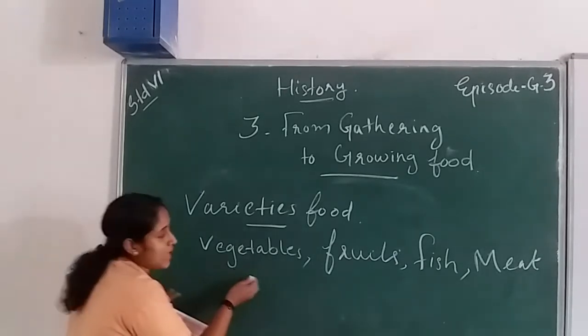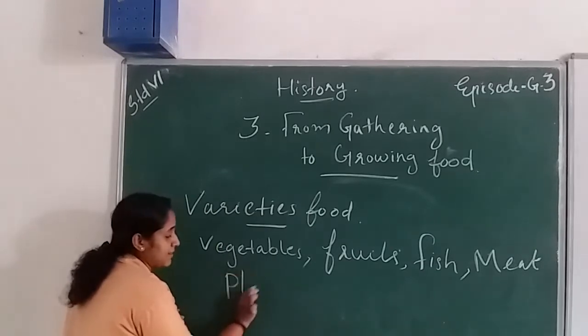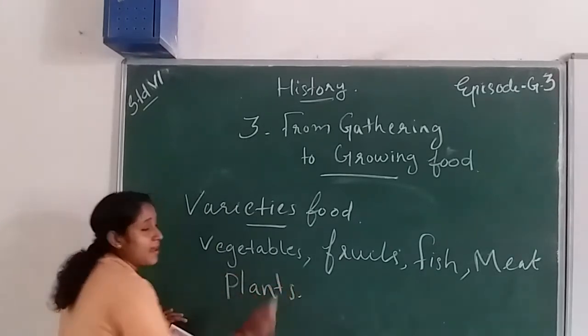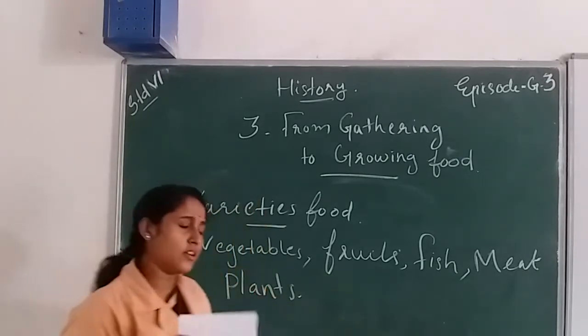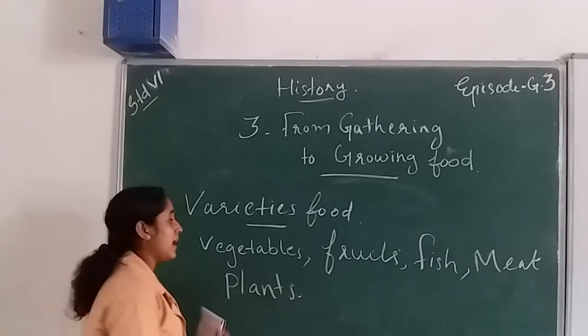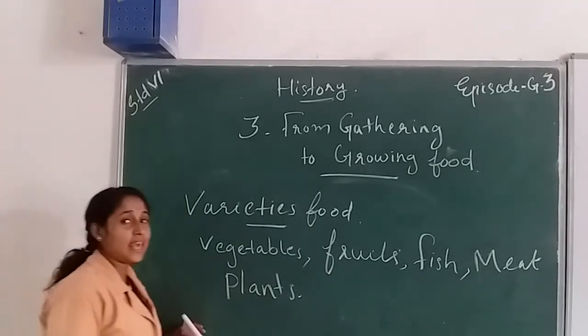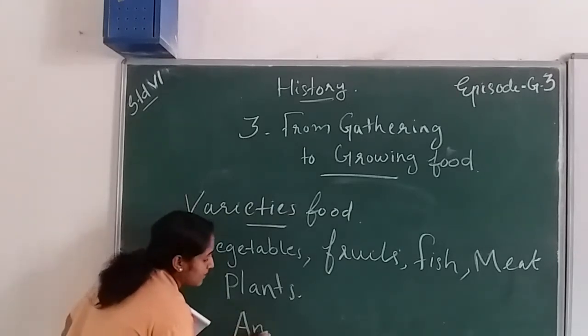So vegetables and fruits we mainly get from plants, right? Vegetables, fruits, grains, those food crops we get from plants. And fish, meat, egg, milk, these types of foods we get from animals.